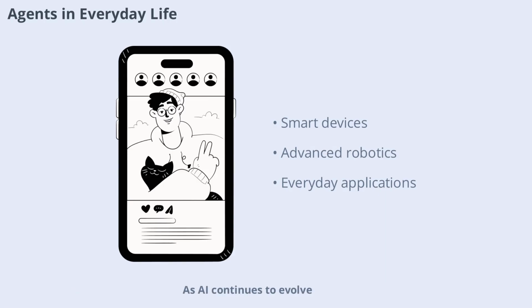Agents are all around us, powering everything from smart home devices to advanced robotics. As AI continues to evolve, agents will play an even bigger role in making our lives easier, safer, and more efficient. Understanding how they work is the first step to harnessing their full potential.